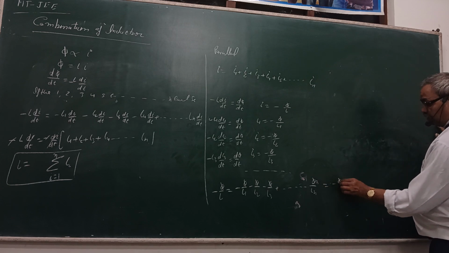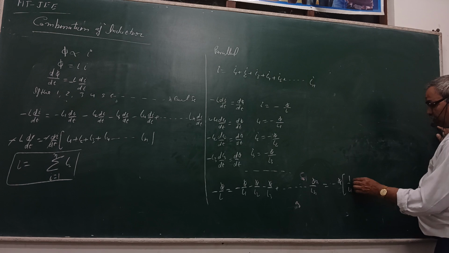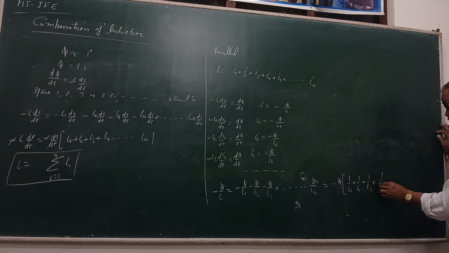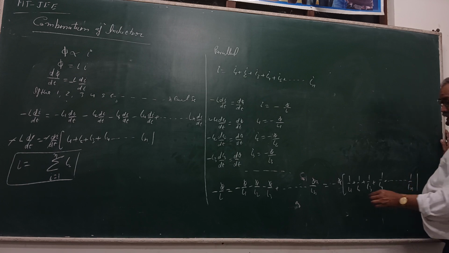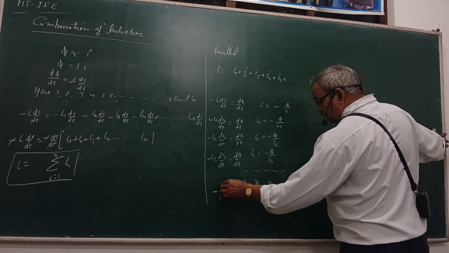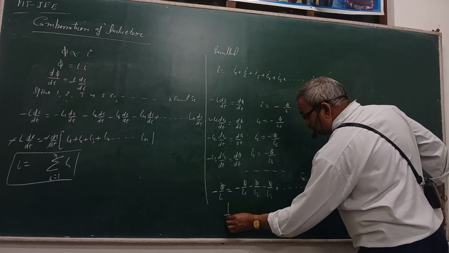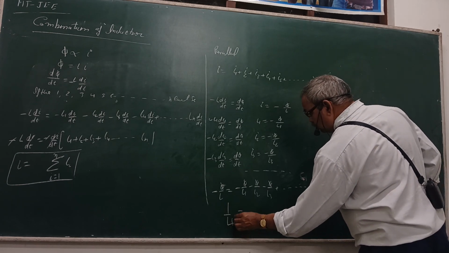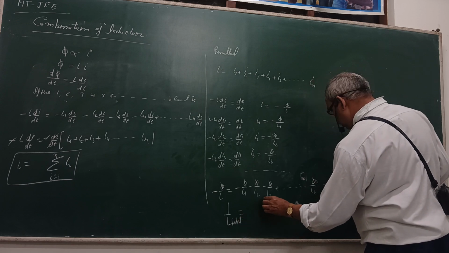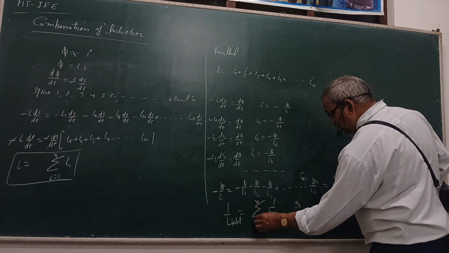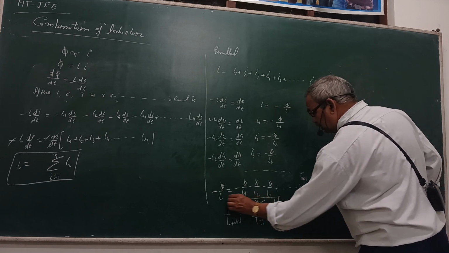The total sum is minus phi times 1 upon L1 plus 1 upon L2 plus 1 upon L3 plus 1 upon L4 up to 1 upon Ln. So 1 upon L is equal to sigma 1 upon Li, where i is equal to 1 to n.